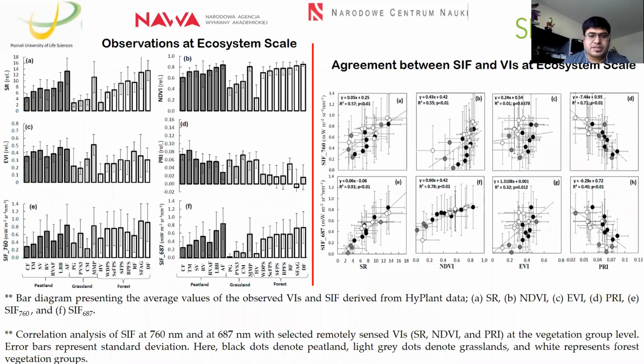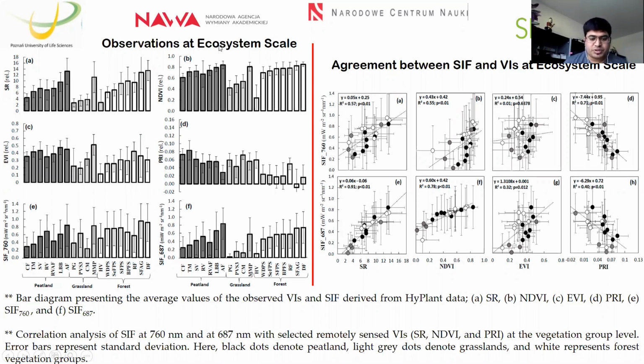This bar graph represents the different plant communities or vegetation groups of the peatland, grassland, and forest areas, and we tried to figure out the average of the different vegetation indices and their values at ecosystem scale.